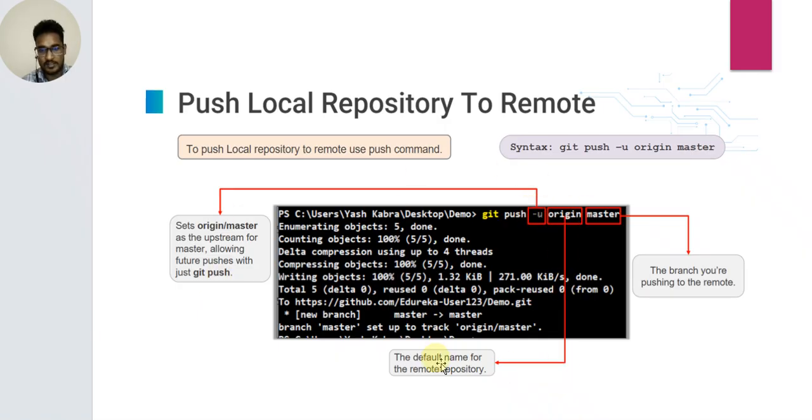Origin is the default name for the remote repository. Master is the branch you are pushing to the remote, master or main. हम remote से किस पे push कर रहे हैं, main branch पे या master branch. So this is the branch you are pushing to the remote.